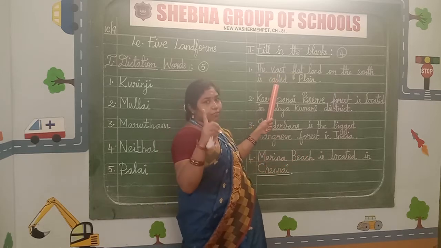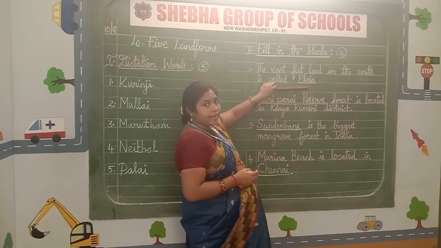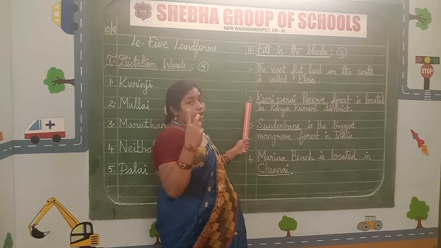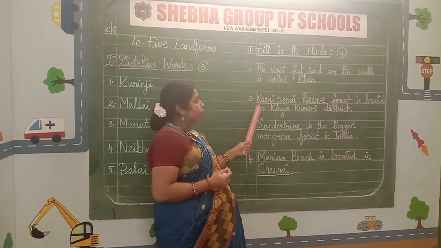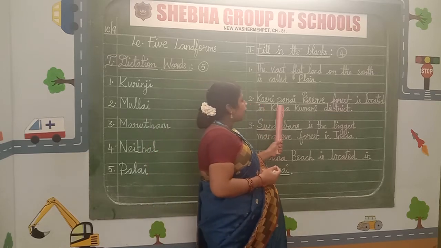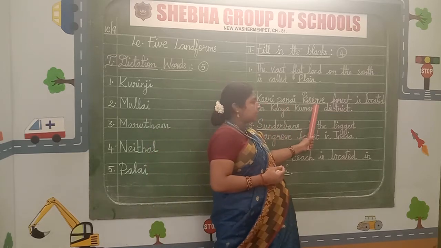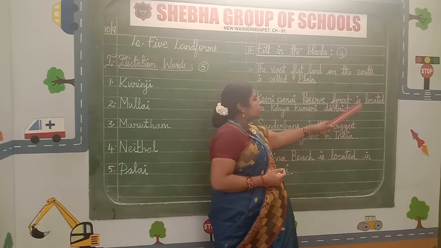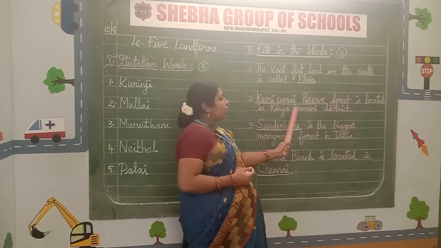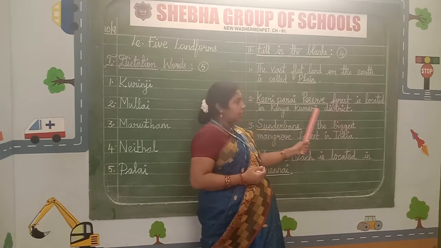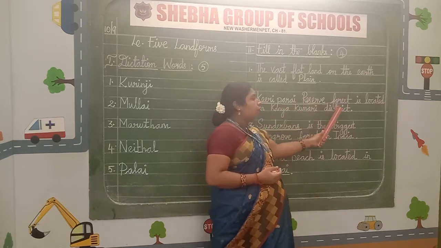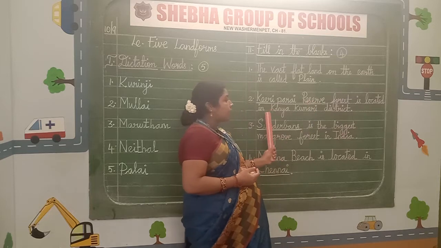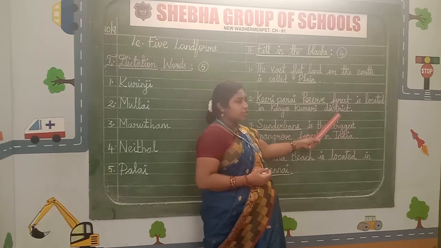After writing the first one, leave one line, children. Start the number 2 from the margin. The answer they have given: Kiri Parai Reserve Forest is located in Kanyakumari district. Again I am repeating, Kiri Parai Reserve Forest is located in Kanyakumari district.